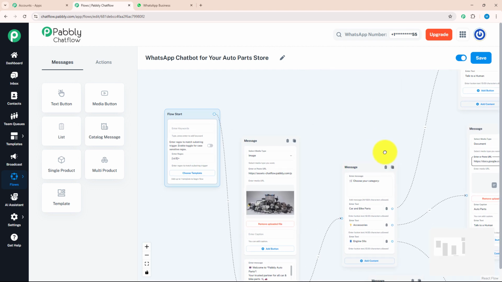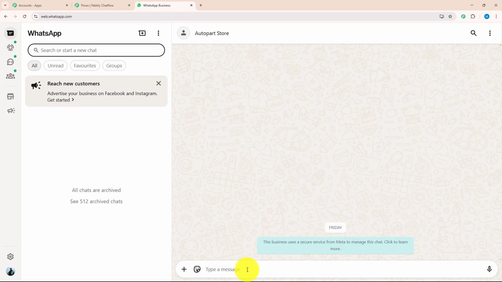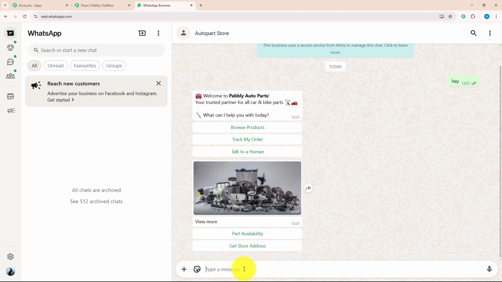Let me show you its real-time working. For that, I need to open WhatsApp Web. And over here, I will type a key message, for example, hey. As you can see, as soon as I sent a key message, I got a reply which welcomed me to Pabbly Auto Parts. And with that, they have given me 3 action buttons, out of which I can select according to my requirement. For example, as I want to know about the products, I will select Browse Products.